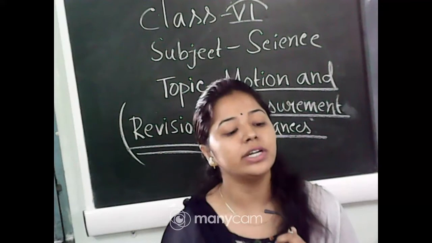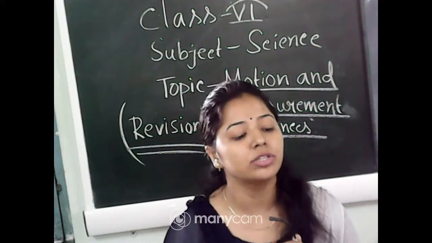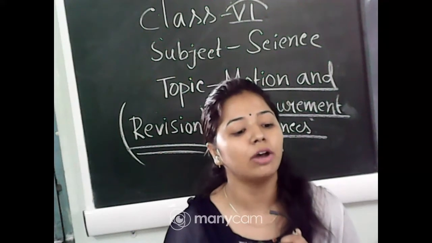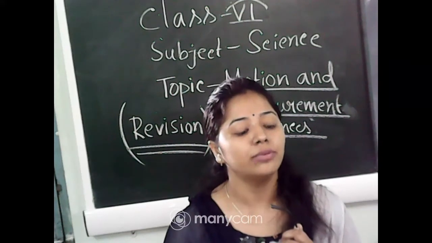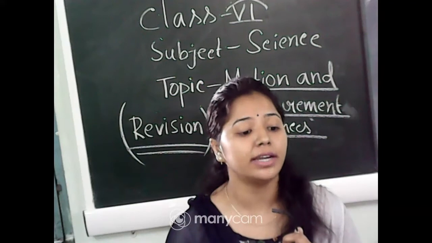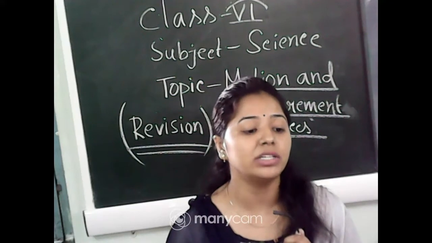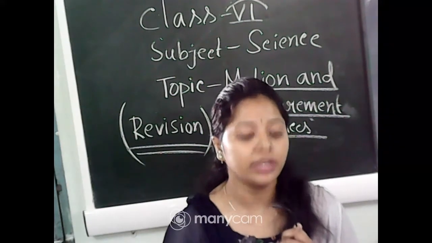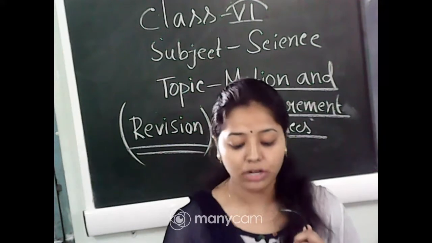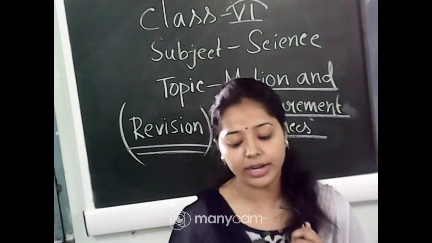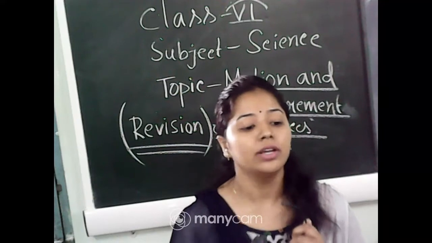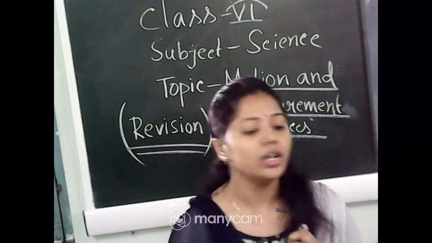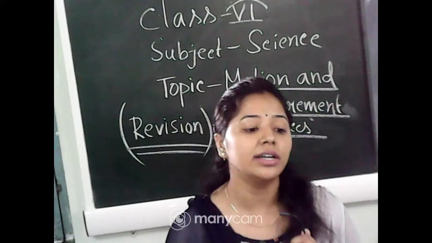The second motion type is known as circular motion, which means when an object moves in a circular path with respect to time, the motion covered by that object is known as circular motion. Examples are the motion of a point marked on the blade of an electric fan, and the hands of a clock. These are all examples of circular motion. Understood?